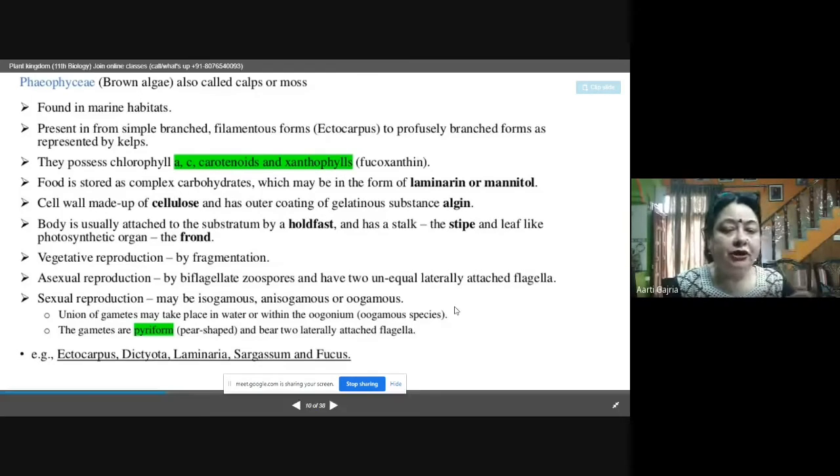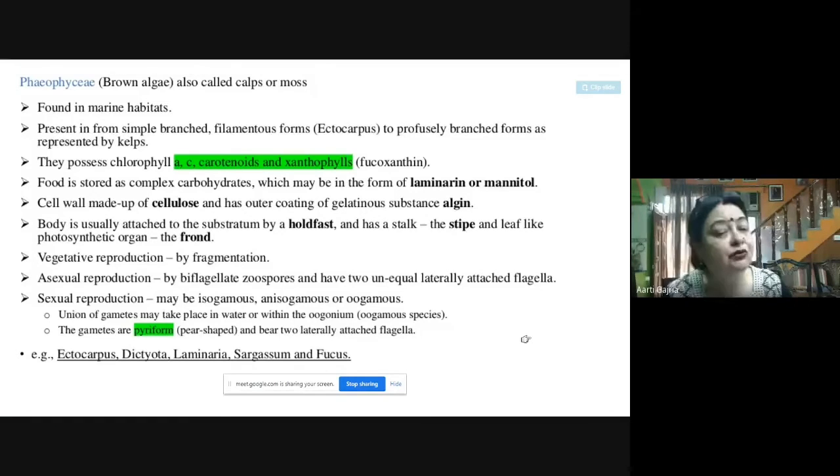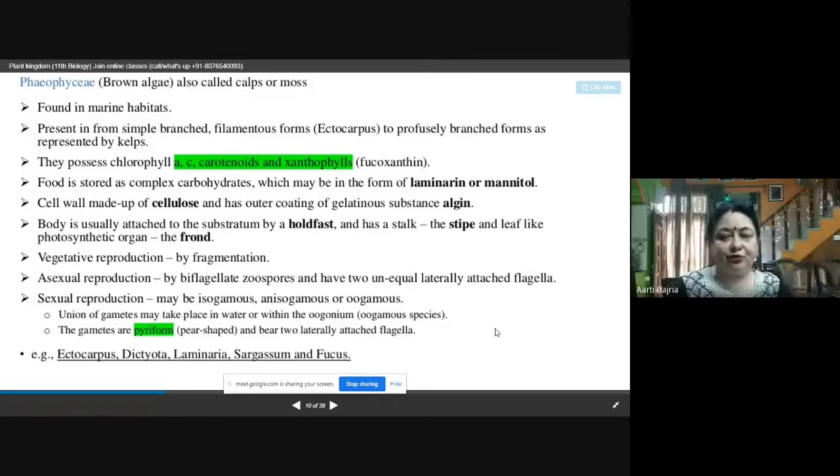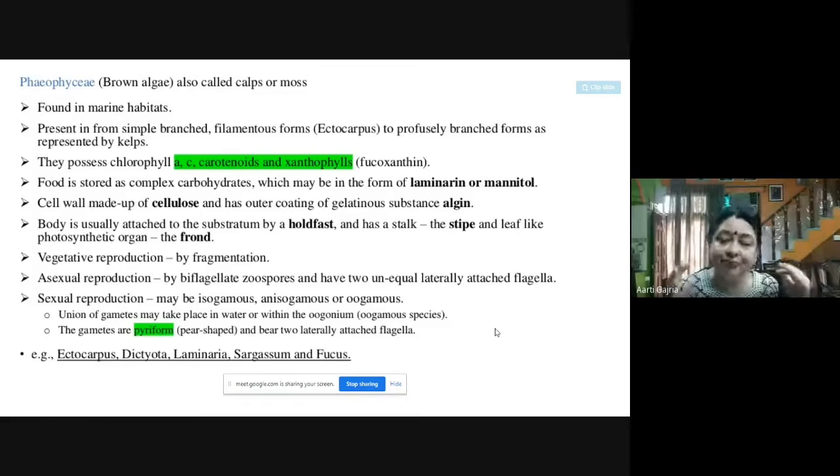Now, union of gametes takes place in water or within the oogonium. Oogonium is another structure where the union of gametes takes place, and that is called oogamous species, where there is a special structure, oogonium. Oogonium is like a female reproductive structure.